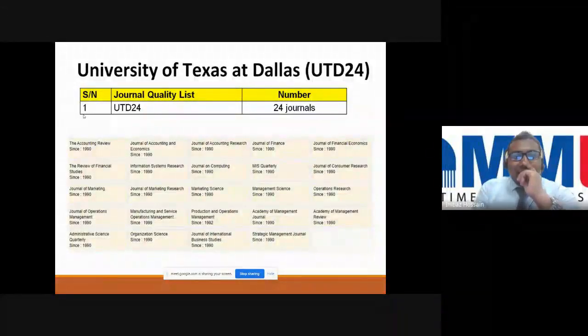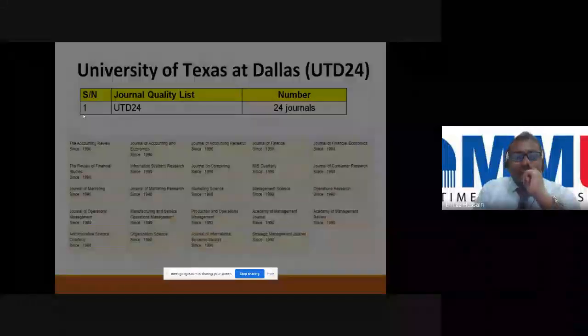Then University of Texas at Dallas, they have 24 journals. They are actually the top tier journals.